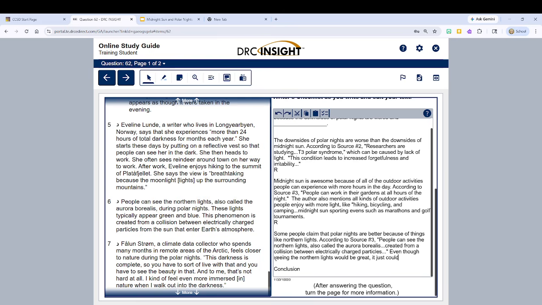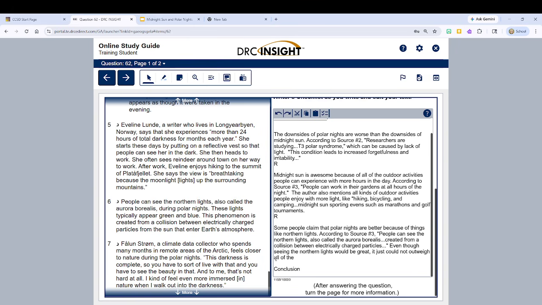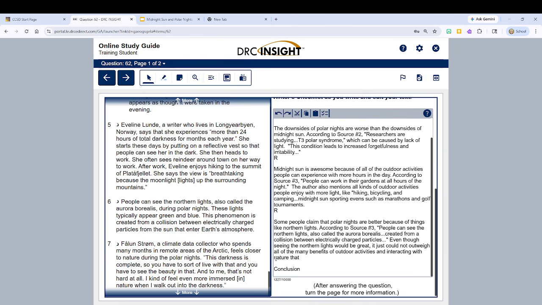It just could not outweigh all of the many benefits of outdoor activities and maybe interacting with nature that extra sunlight allows.